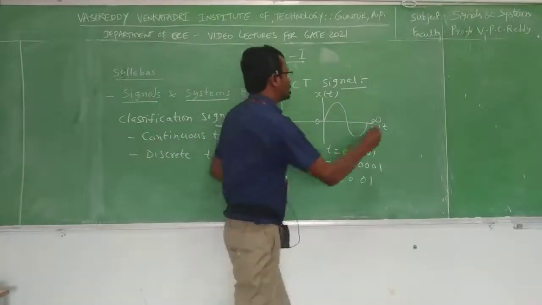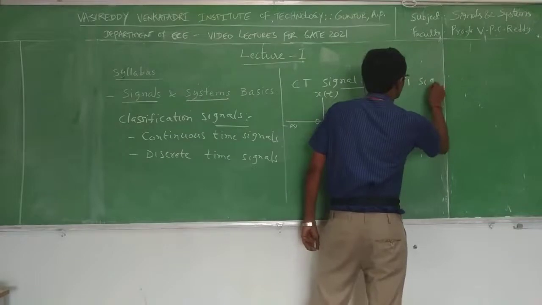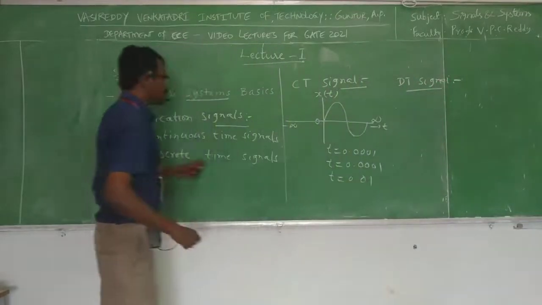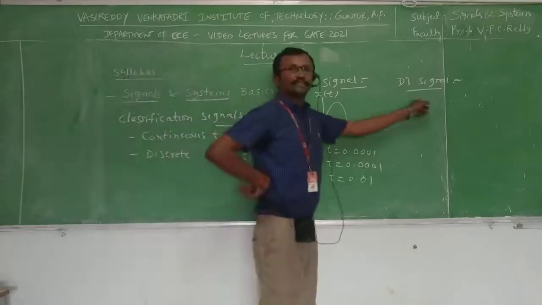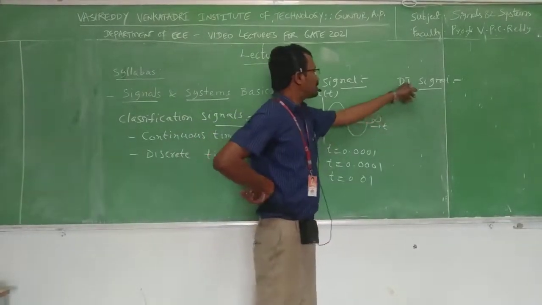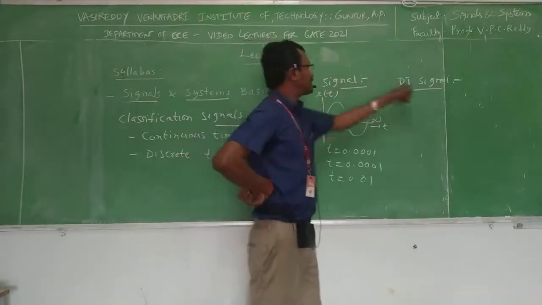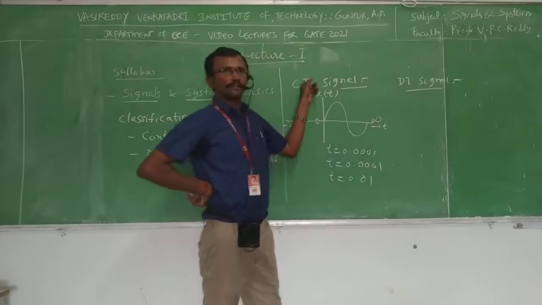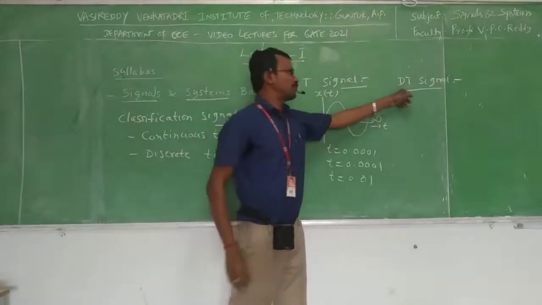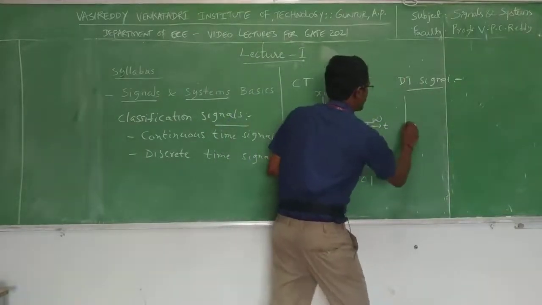When it comes to discrete time signal, already I said what is a discrete time signal: the signal which is discrete in time but continuous in amplitude. Then how to get a discrete time signal from a continuous time signal? By using sampling we get a discrete time signal from a continuous time signal. We will see sampling in detail in future videos. So first we will see what is a discrete time signal. Example.